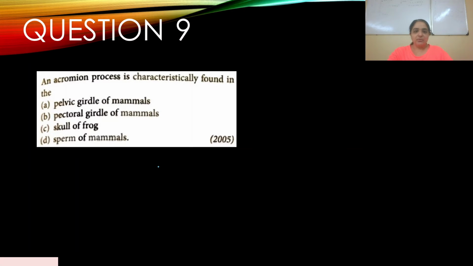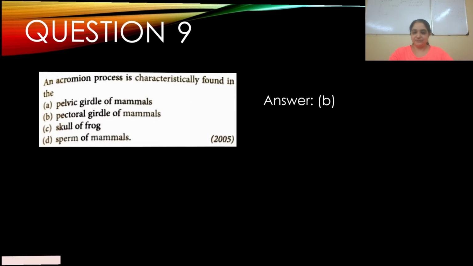Okay, question number 9. An acromion process is characteristically found in, this appeared in 2005. Okay, so we have an acromion process, and this is A, pelvic girdle of mammals; B, pectoral girdle of mammals; C, skull of frog; D, sperm of mammals. So acromion process, we've already discussed this. It occurs in the pectoral girdle of mammals. Okay, so your answer should be B.